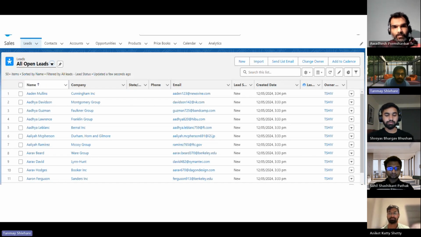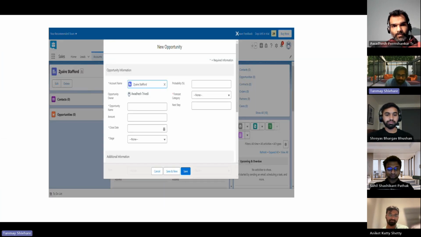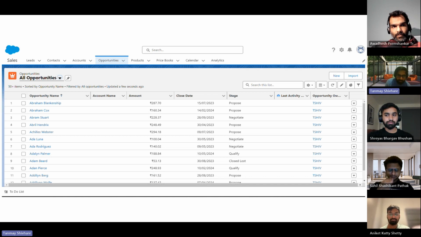So if you see, this is my lead table. This is where I'm getting all the leads. Then from leads, we are creating an account. After creating an account, in the account we can create an opportunity, entering all the details. And this is where we will get all the opportunities. So I will share my screen for Salesforce.